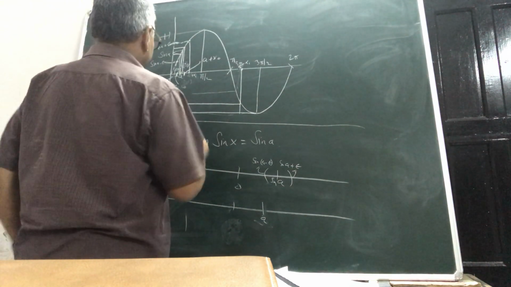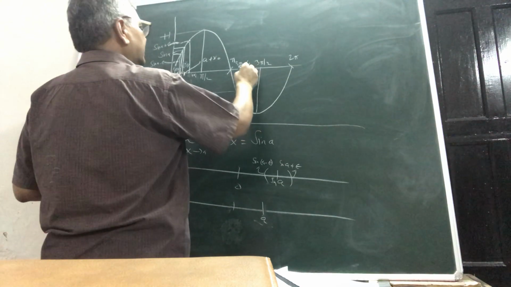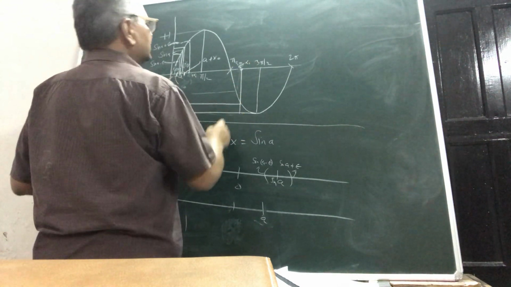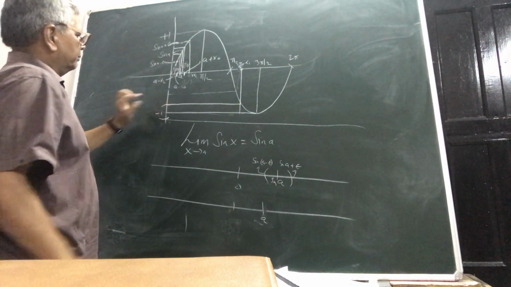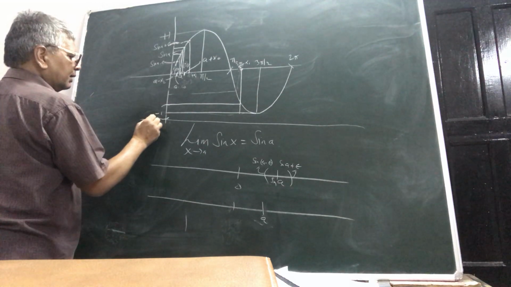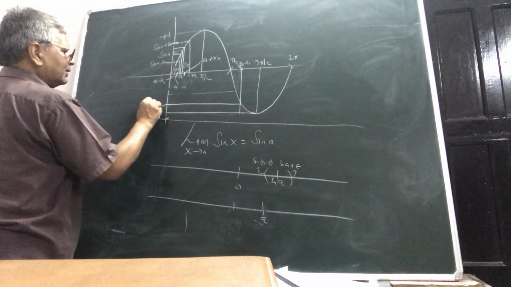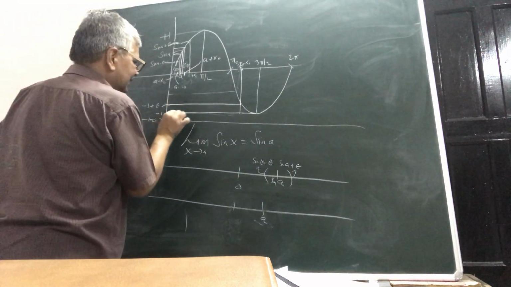What you need to do is take any interval here around 3 pi by 2, because the value will never go beyond this. Minus 1 plus epsilon will be this mark, isn't it? So the value will never lie outside this interval.